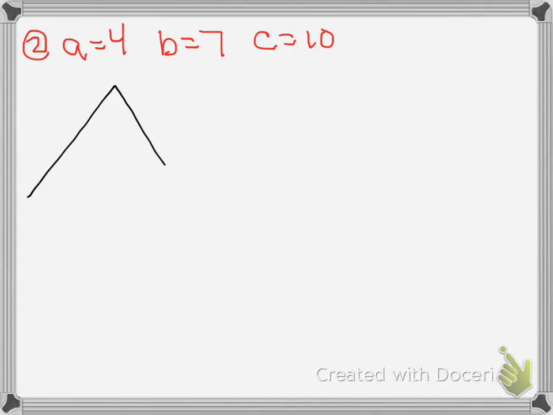Why don't you, again, try number 2, pause it, come back, check your answers when you're done. A equals 4, B equals 7, C equals 10. Give it a shot, come back, check your answers. There's my triangle. Always looking the same. 4, 7, 10. Alpha, beta, gamma. In this case, again, I will just solve for alpha first.